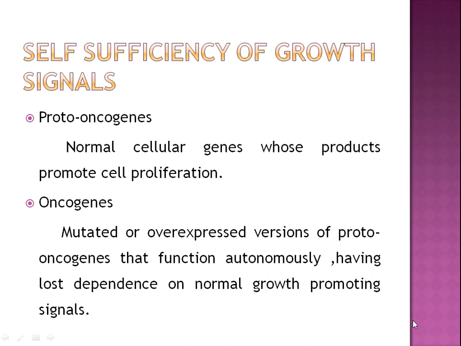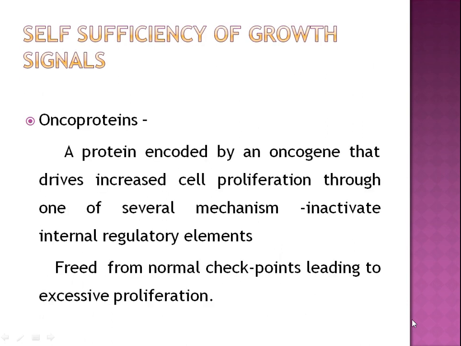The normal cellular genes whose products promote cell proliferation are proto-oncogenes. Oncogenes are mutated or overexpressed versions of proto-oncogenes that function autonomously, having lost dependence on normal growth promoting signals. So the proto-oncogenes have multiple roles but all participate at some level in signaling pathways that drive proliferation.